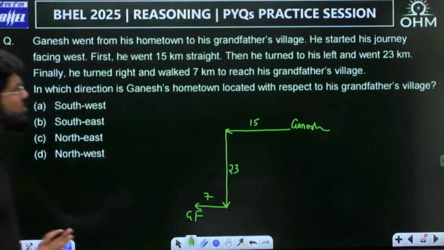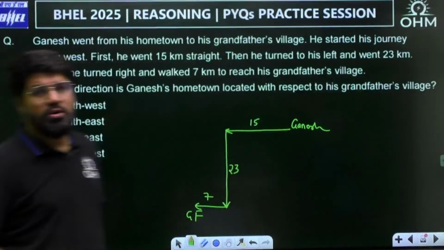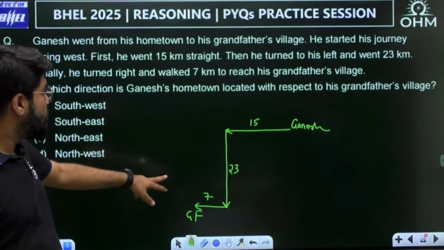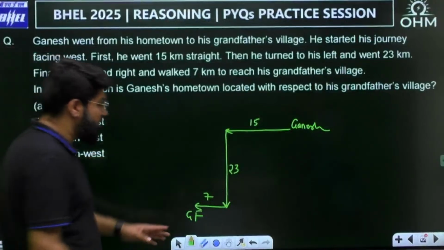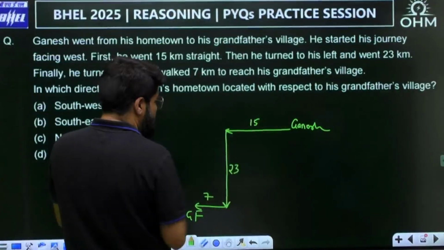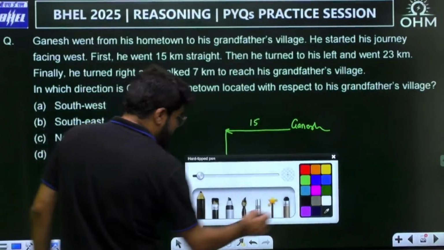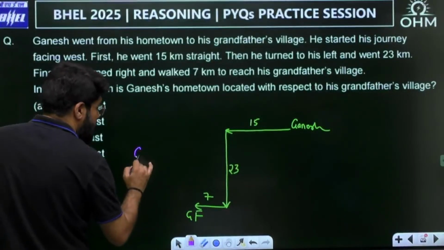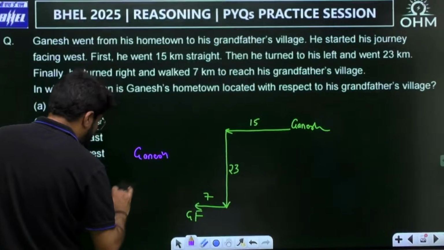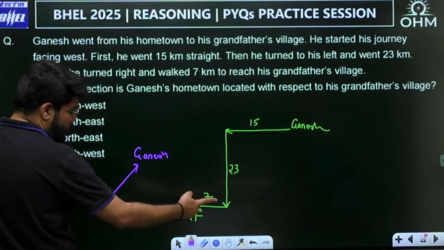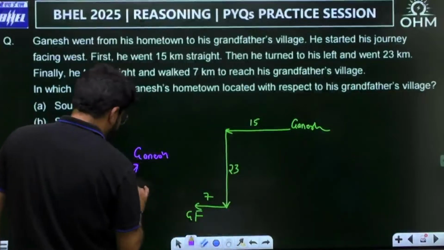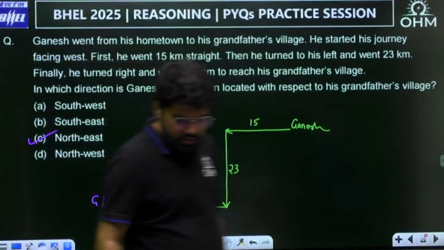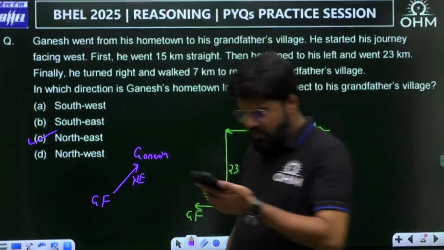Now the question is simple, just a direction question, not a calculation question. There can be a calculation-based question also. In which direction is Ganesh's hometown located with respect to the grandfather's village? So if you are looking from here, where is Ganesh's hometown? This is grandfather, this is Ganesh. What is this direction equivalent to? This component is east and the above is north, so this direction is northeast. Right, north and east, northeast, option number C. Option number C it is.